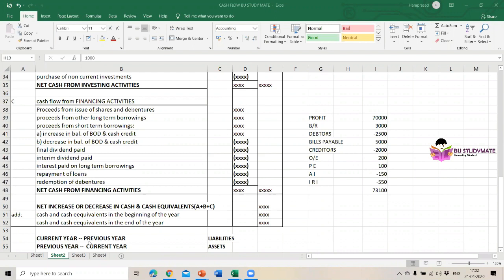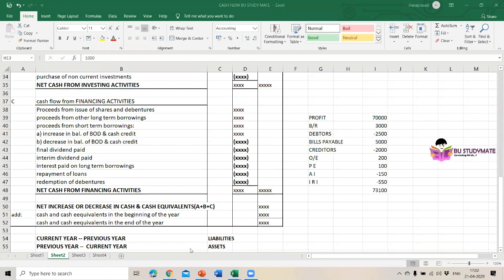While calculating the items given on the asset side, we need to take previous year minus current year value. For the liabilities, we have to calculate current year minus previous year. This is the basic part you have to remember.